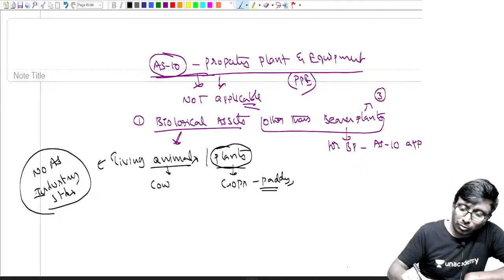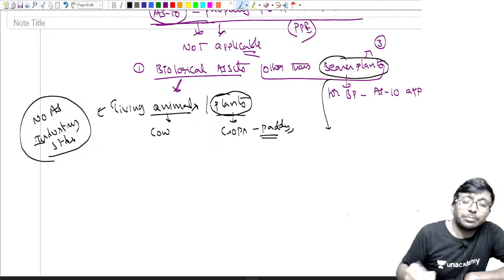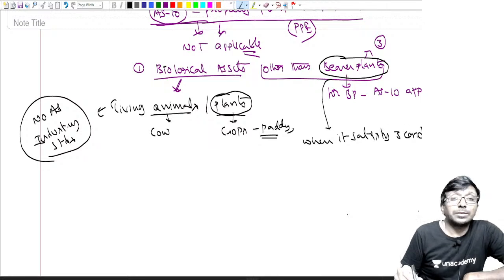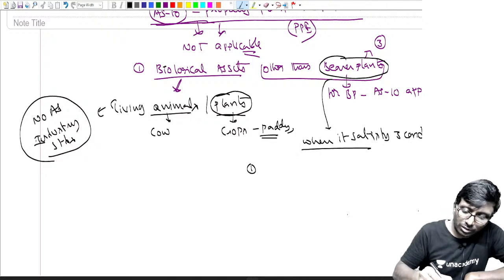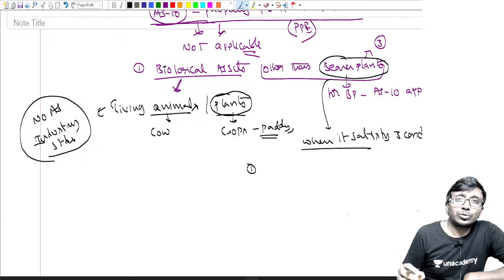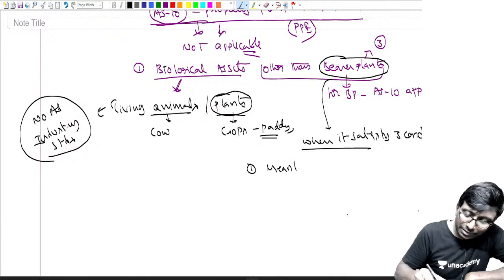What do you mean by bearer plant? When do you say a plant is a bearer plant? When it satisfies 3 conditions, then we say it is a bearer plant. What is the first condition? It is meant for producing agriculture produce.